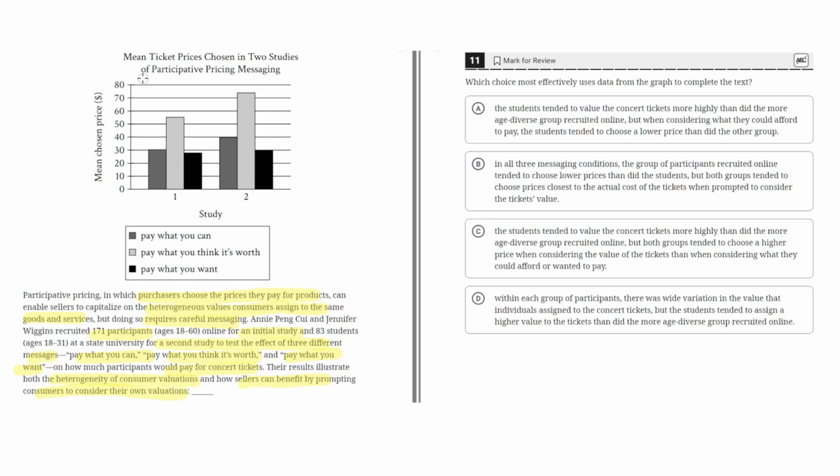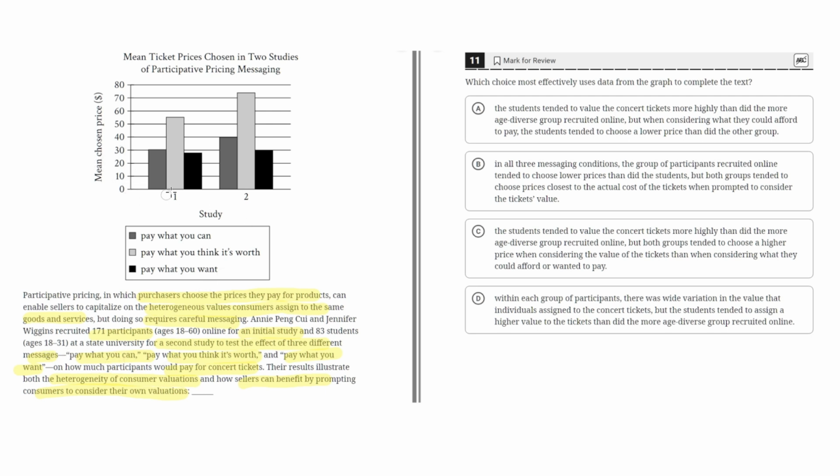So let's look at this graph. The graph as a whole shows the mean ticket prices chosen in 2 studies of participative pricing messaging. So these are the 2 studies. The first study, as before in the text, is from the online group of 171 participants, ages 18 to 60. And the second group is the 83 students, ages 18 to 31 at a state university.